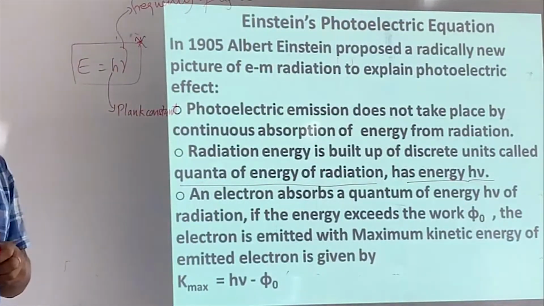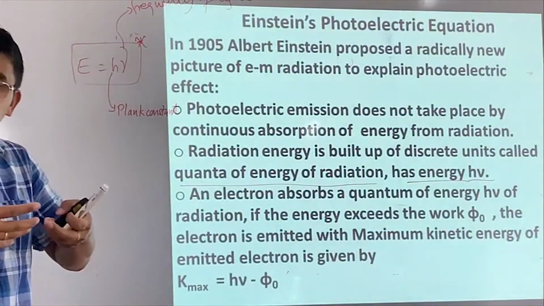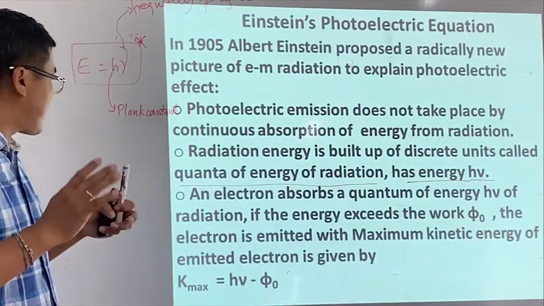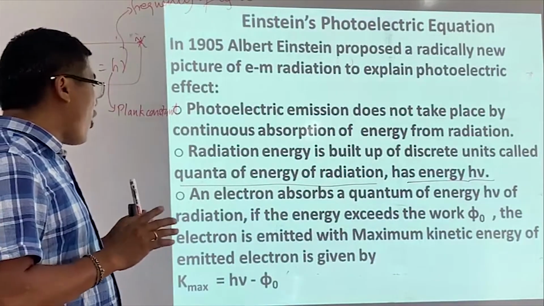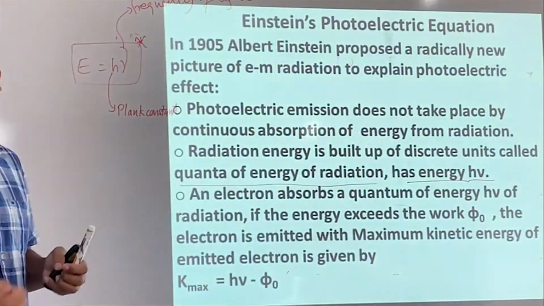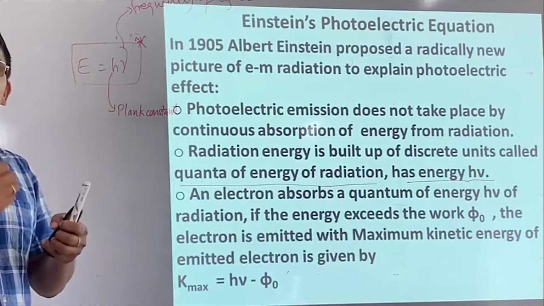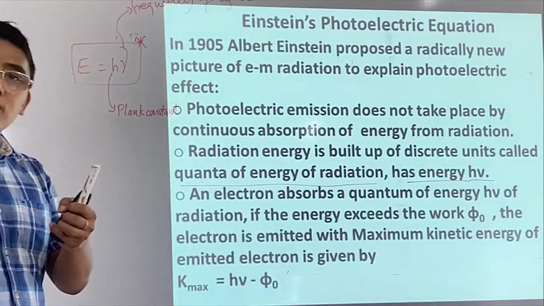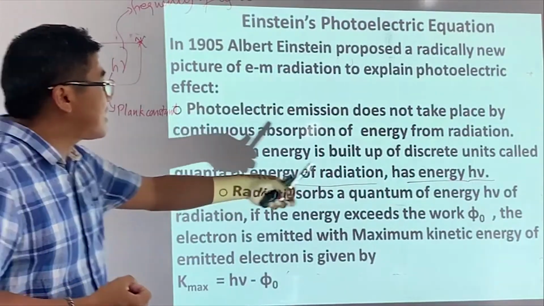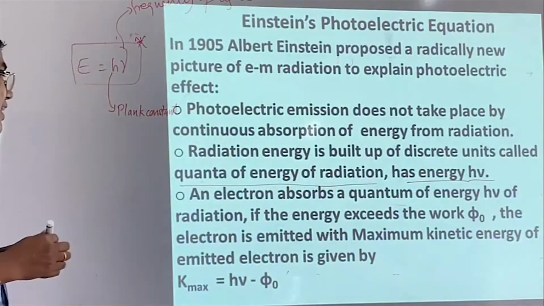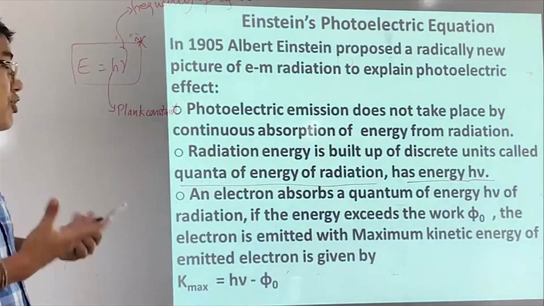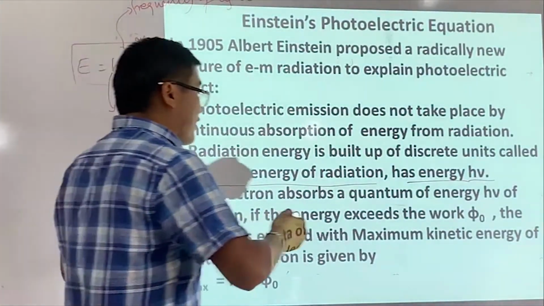So red has a particular discrete energy, violet has a particular discrete energy, and blue has a particular discrete energy. That's the point, right? We say that the quantum of energy of radiation has this much energy. So an electron takes this much energy at a time. When light keeps falling on a metal surface, each time the electron receives this much energy. We say that an electron absorbs a quantum of energy, that is, a quantum of radiation.